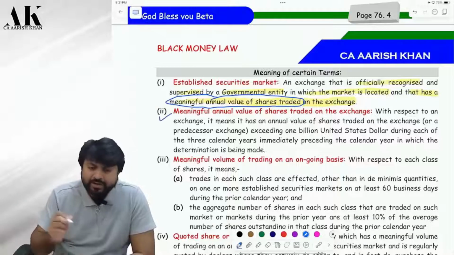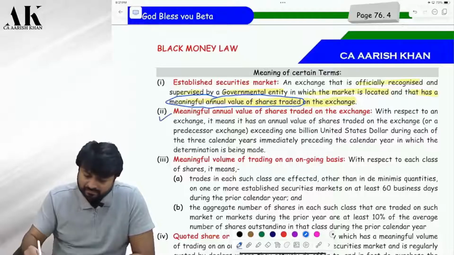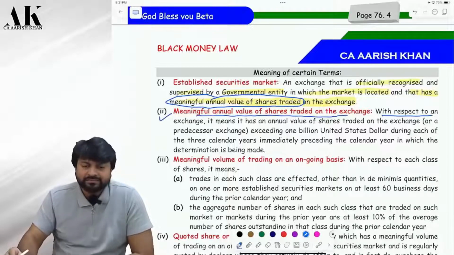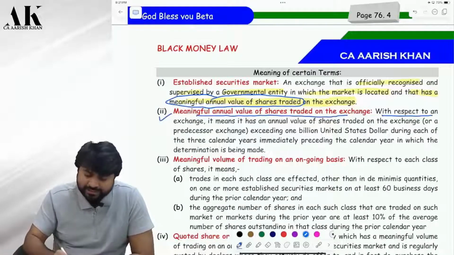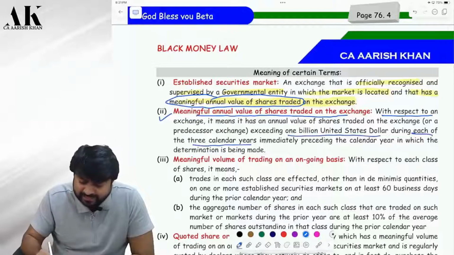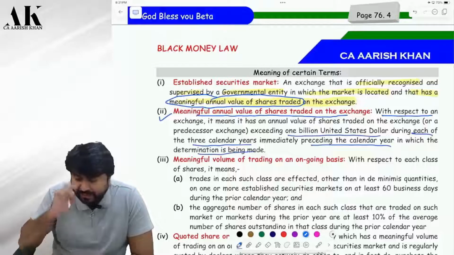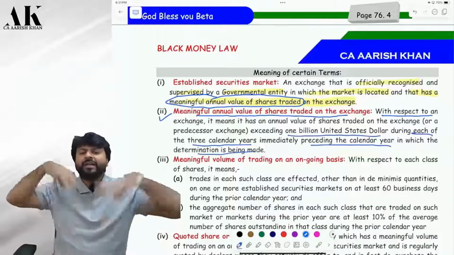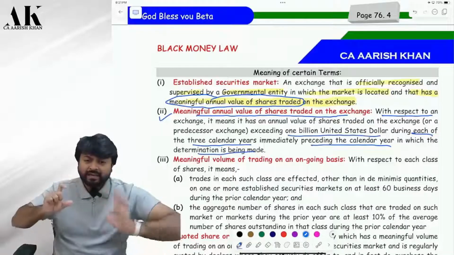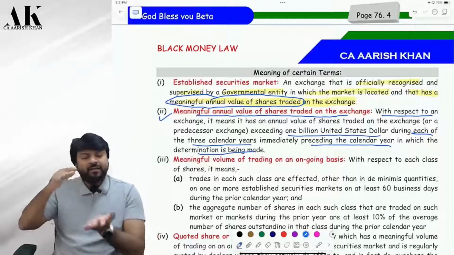That is also defined in point number 2 over here. Check. What is the meaning of the term meaningful annual value of shares traded on exchange? With respect to an exchange, it means it has an annual value of shares traded on the exchange or predecessor exchange exceeding $1 billion US, during each of the 3 calendar years immediately preceding the calendar year in which the determination is being made. So when are we determining? We are determining in 23-24. Think like this.